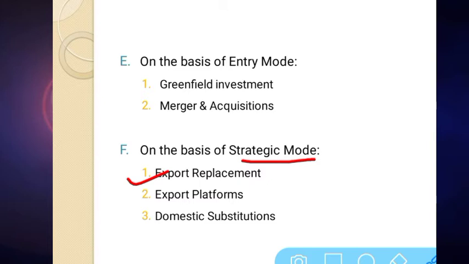Now it becomes difficult and costly to export to those countries. So in response to the trade barriers established by the host country, the company is doing FDI as a substitute, as the replacement of export.